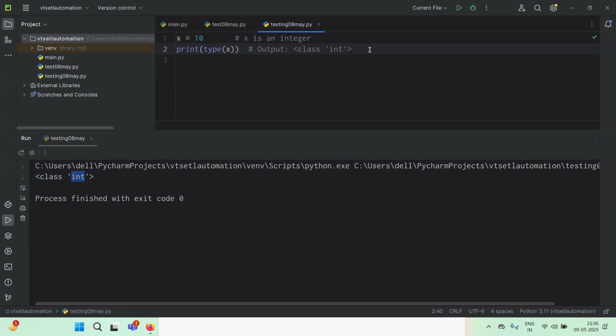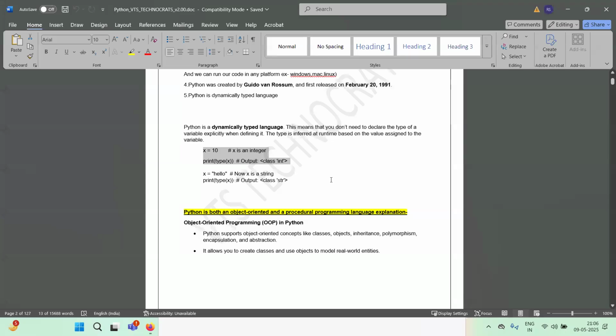This is what dynamically typed means. We don't need to specify int x equals 10. Directly it understands that this is an integer. If I write a string here and take the type of x, again it tells us it is a string. It directly understands by itself. We do not need to specify the type of the argument we are passing. That is what is called Python being a dynamically typed language.